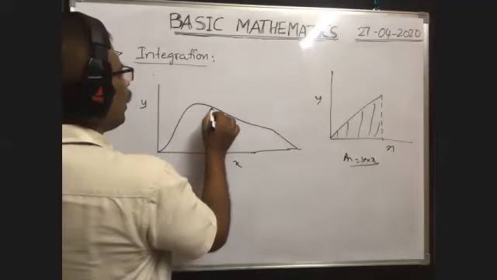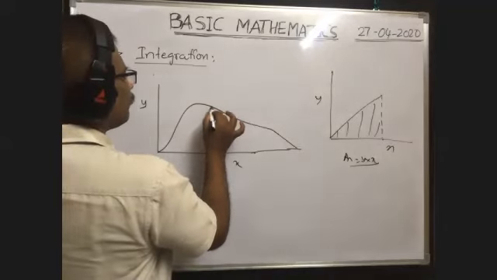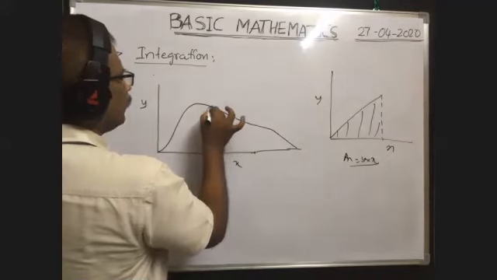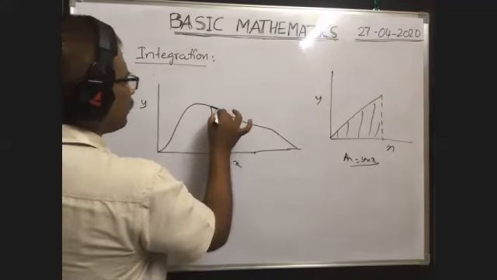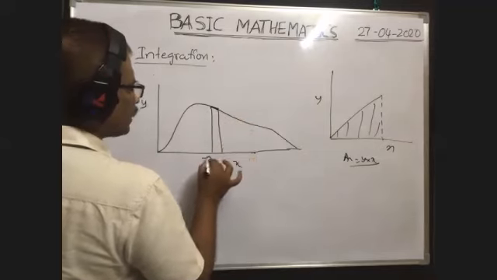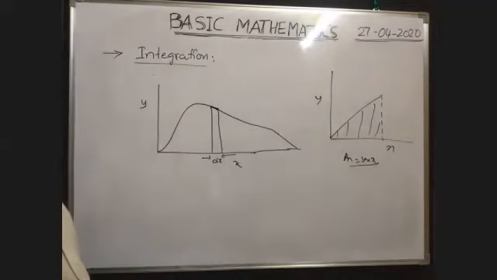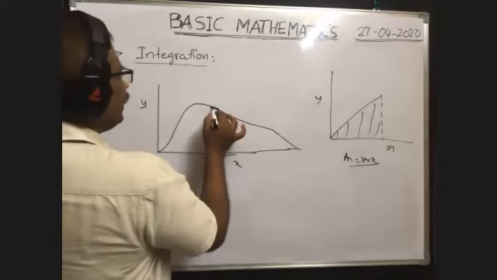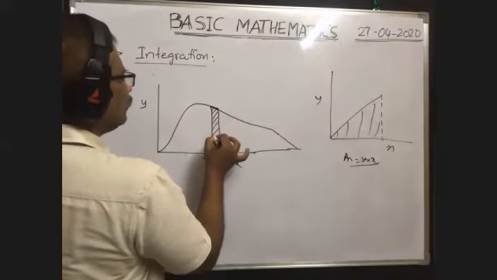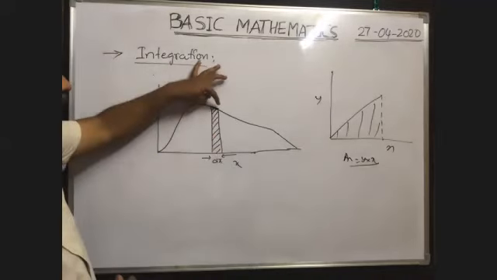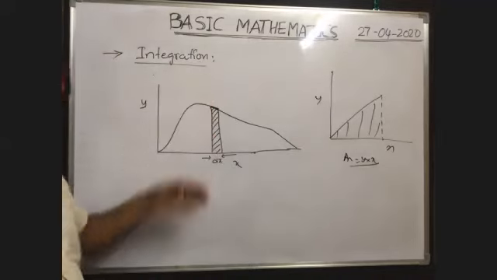Suppose you take a small element on the graph. You take a small element having a certain length. Draw vertical lines from the ends of the element. Here this length is very small, dx. Then the area under this element means this only, no? The area under this element having length dx is equal to this shaded part only.